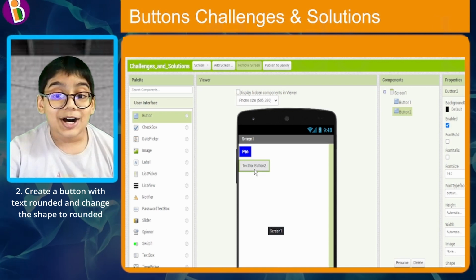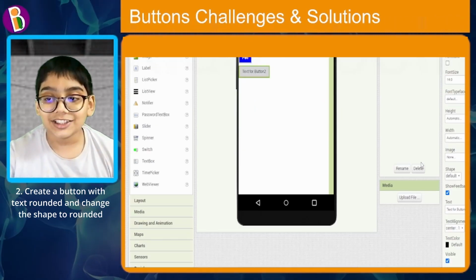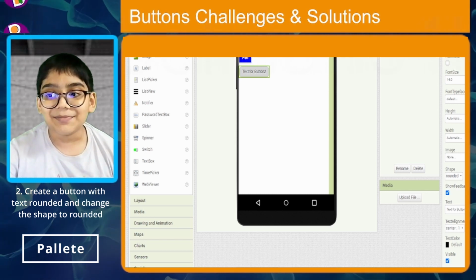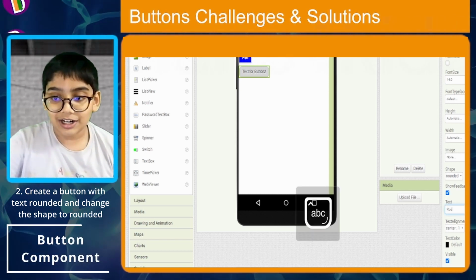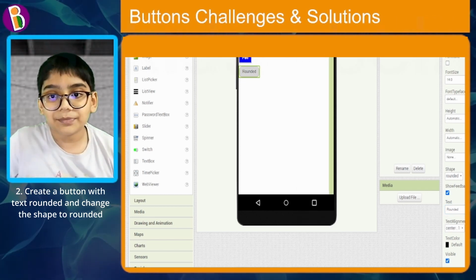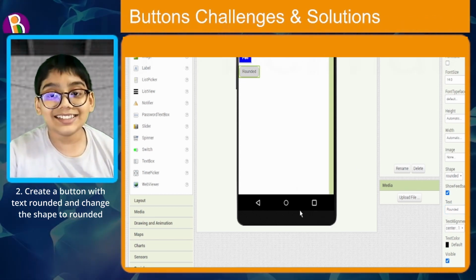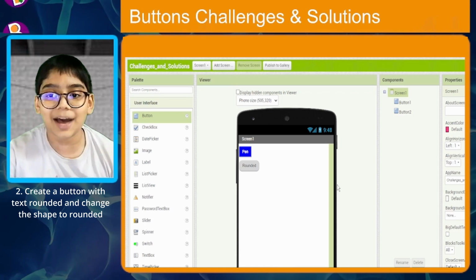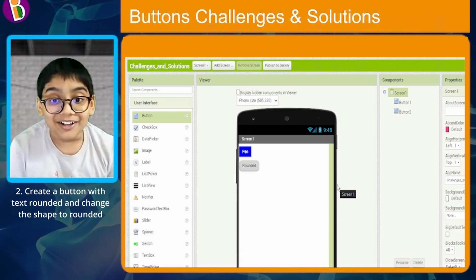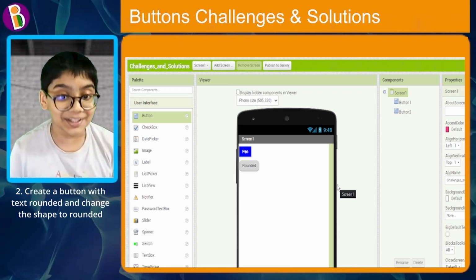And now change the shape of it to rounded and make the text rounded. There we go. Now it's time for the magic. Let's scroll up and you can see there is rounded and the text is rounded and the background is rounded.